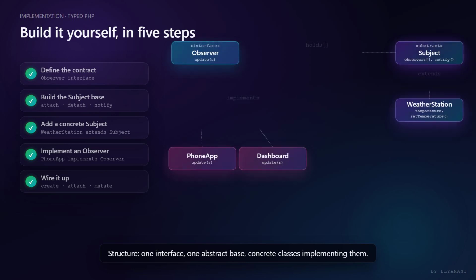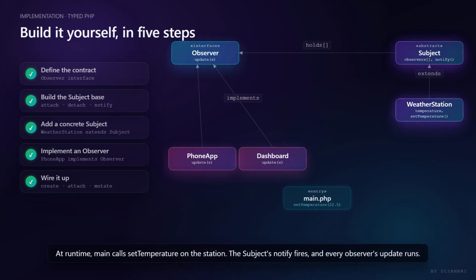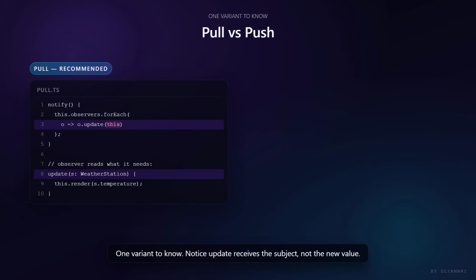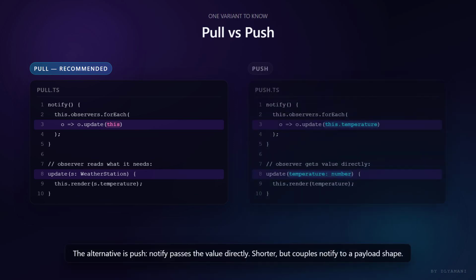Structure: one interface, one abstract base, concrete classes implementing them. At runtime, main calls set temperature on the station. The subject's notify fires, and every observer's update runs. One variant to know. Notice update receives the subject, not the new value. That's called pull. The observer asks for what it needs. The alternative is push. Notify passes the value directly. Shorter, but couples notify to a payload shape.